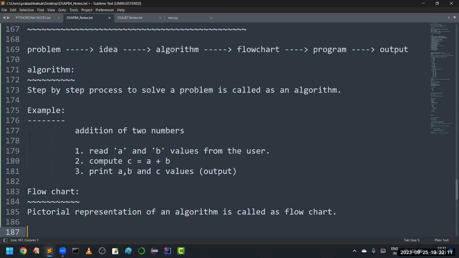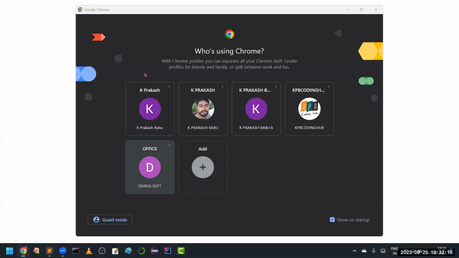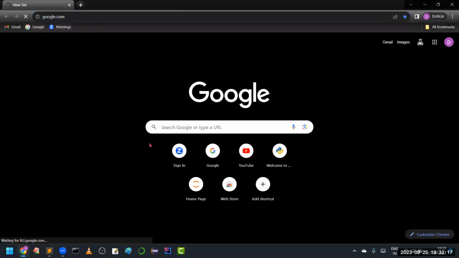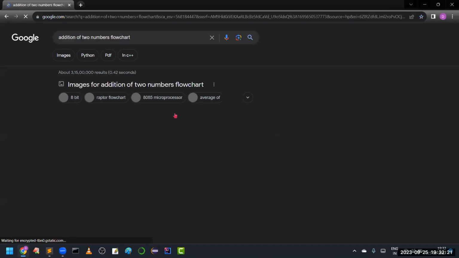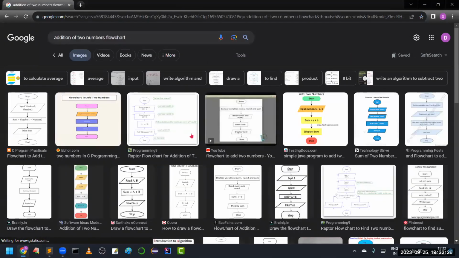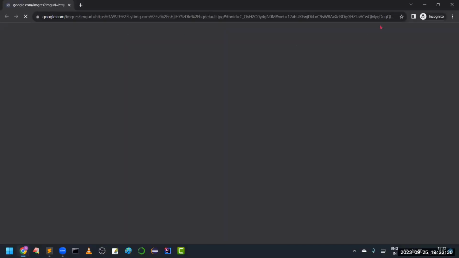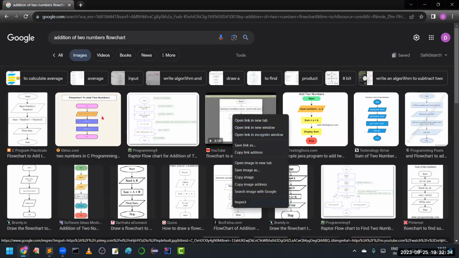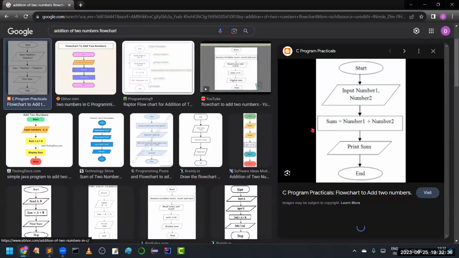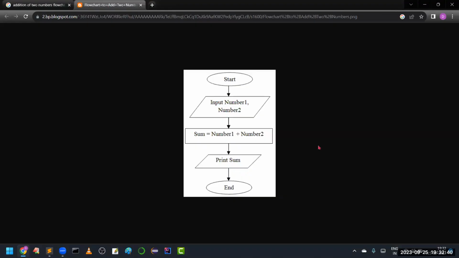Sir, I want to see this addition of two numbers program as a flowchart, sir. Very simple, we can write it, but of course it is not our business as of now. Just I am going to take a diagrammatic representation for this. Can I take this one? Yeah, this one is a bit easy. You can see here, have you observed?